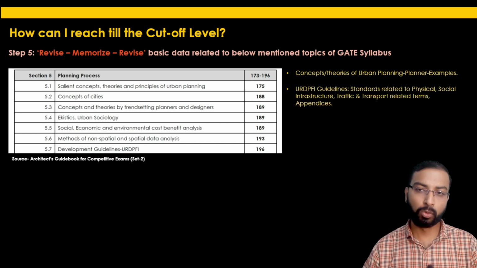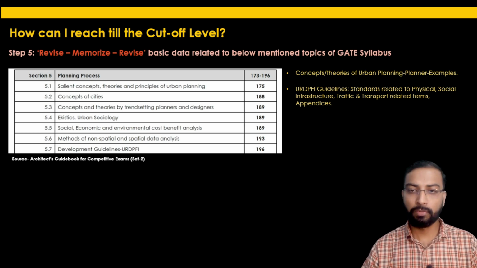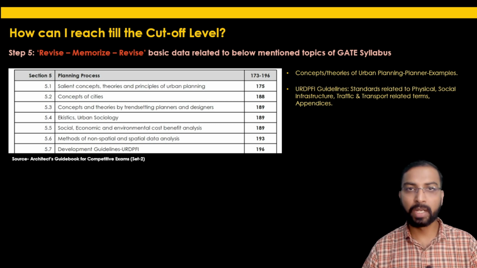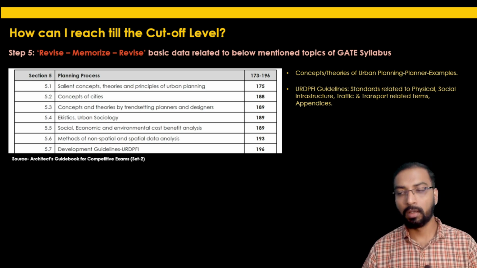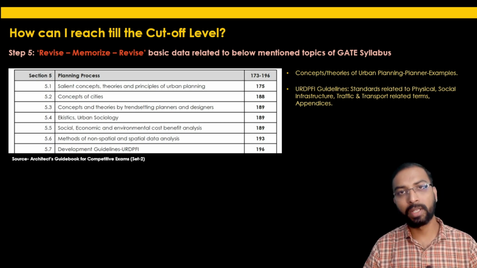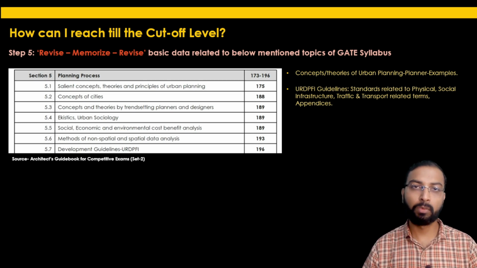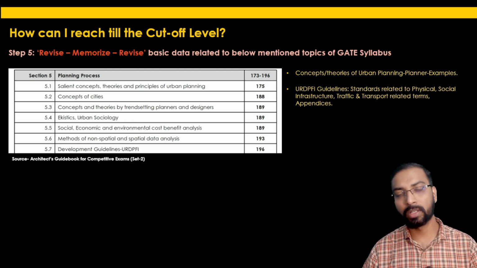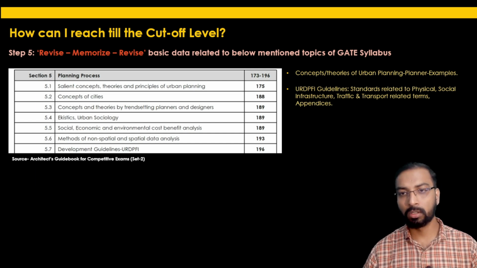Then URDPFI guideline, go through what are the standards related to the physical, social, infrastructure, traffic and transport related terms and appendices. So if you go through URDPFI guideline, you will get to know about what is the minimum required for housing for, let's say, a population of 5,000. One nursery school is required, then a primary school is required for how much population, secondary school, a college, and like that. So what is the average requirement of water supply, water requirement per head, per capita, all these things you will get to know in the URDPFI guidelines.